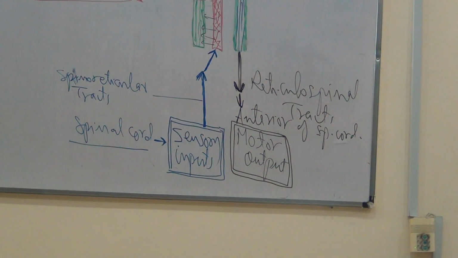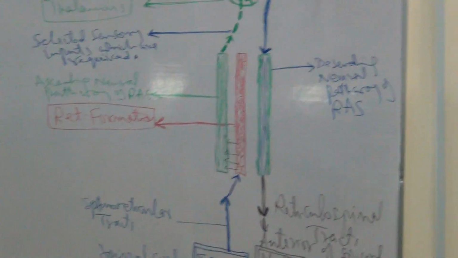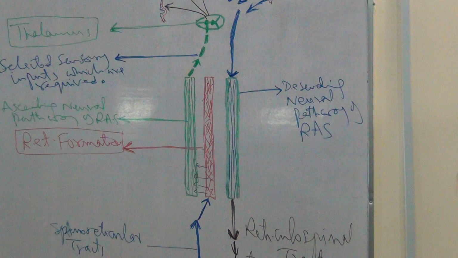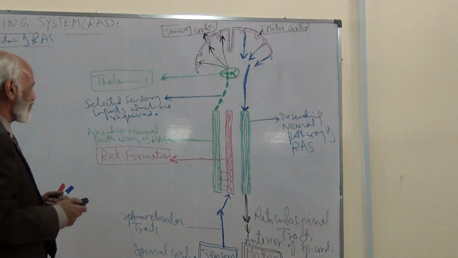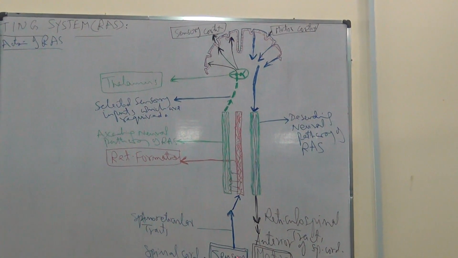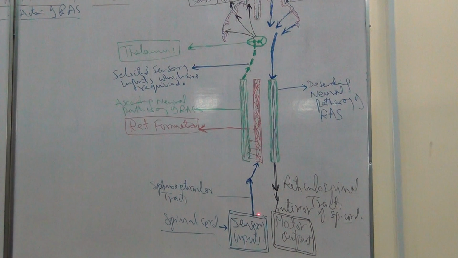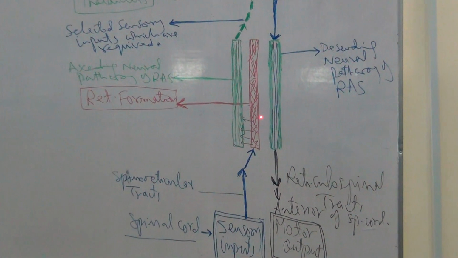So this diagram shows just a summary of the function of the reticular activating system. The sensory inputs ascend through the ascending tracts, that is, the spinoreticular tracts.